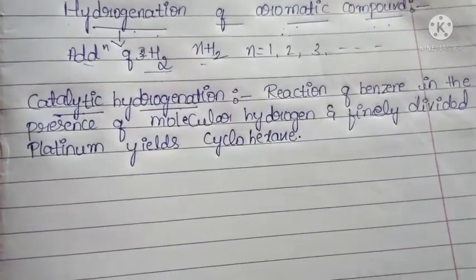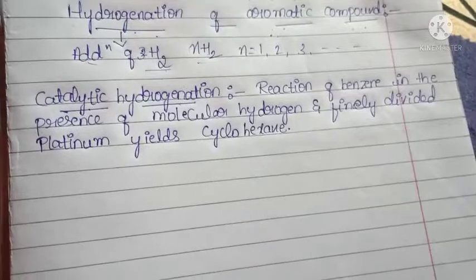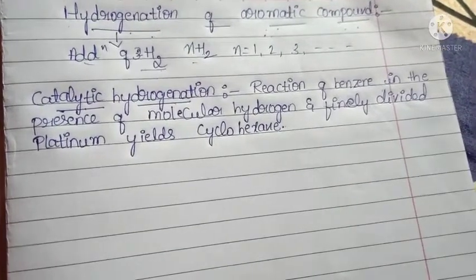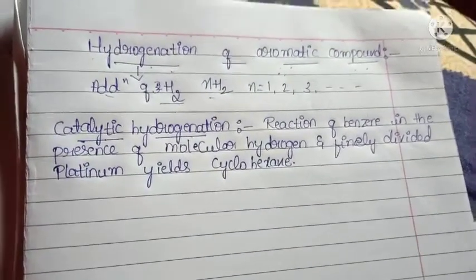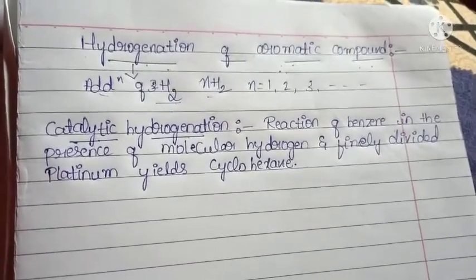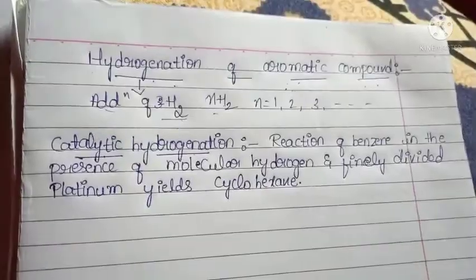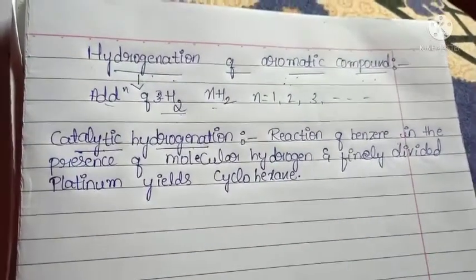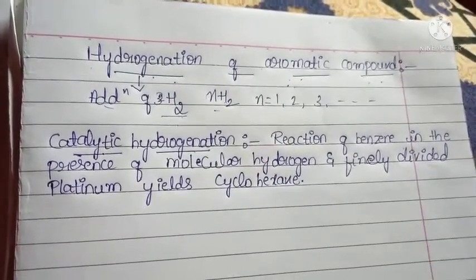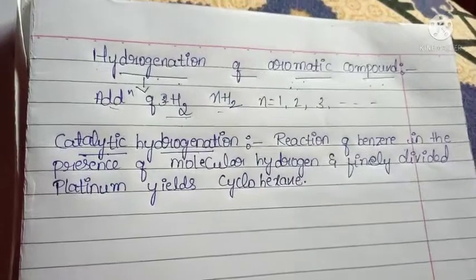Okay, the reaction of benzene means the benzene is reacted in the presence of molecular hydrogen. H2 should be added to the benzene. It means nH2, either it is 1 or 2, whatever it may be. H2 is added to the benzene with finely divided platinum. Here platinum is the catalyst. Hydrogenation, do you know about that? Addition of hydrogen. Here catalytic hydrogenation means addition of hydrogen takes place with the use of a catalyst. Here platinum is the catalyst, then it gives the product cyclohexane.